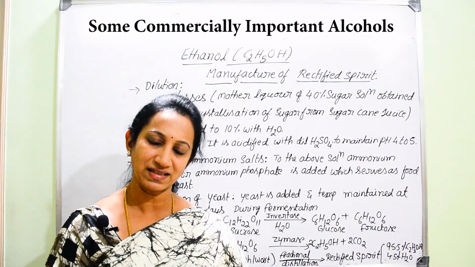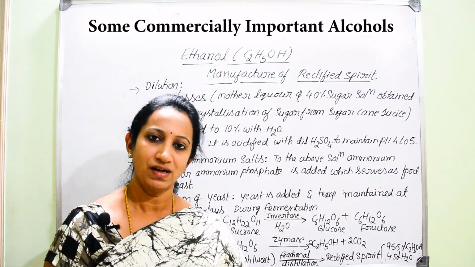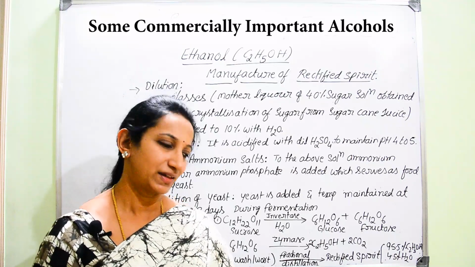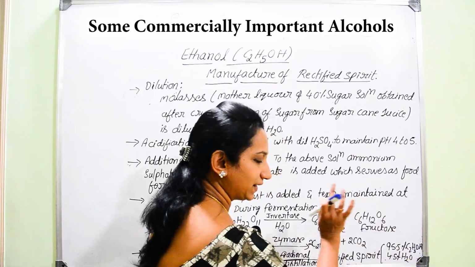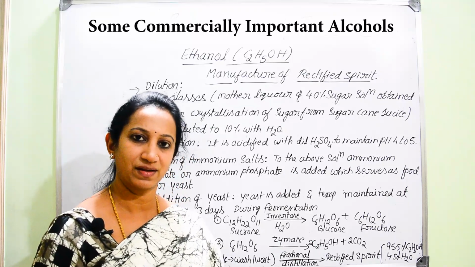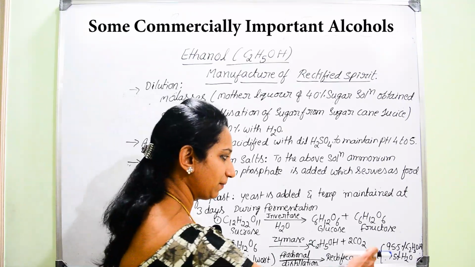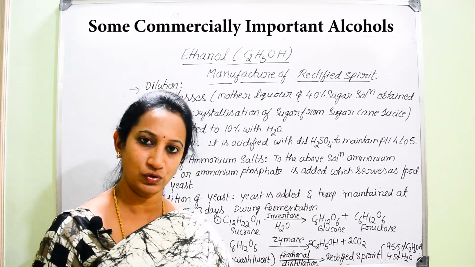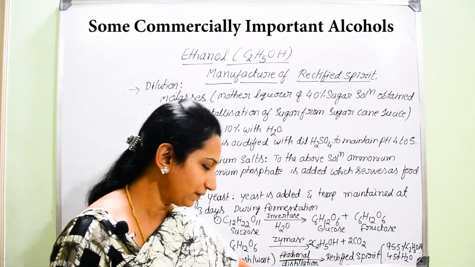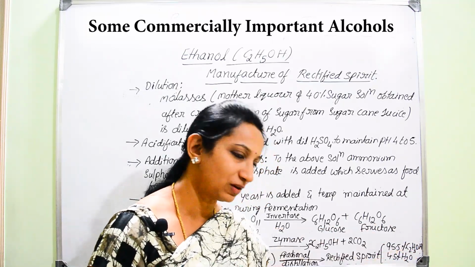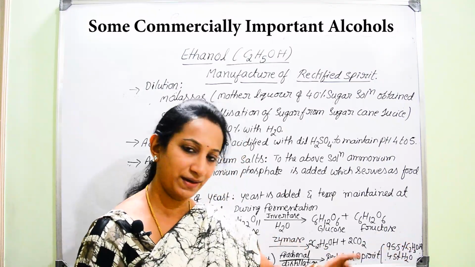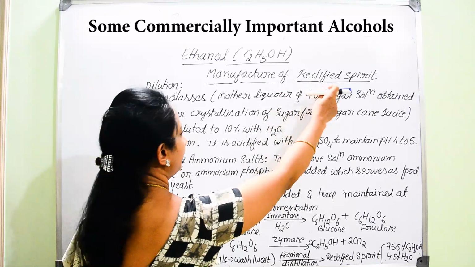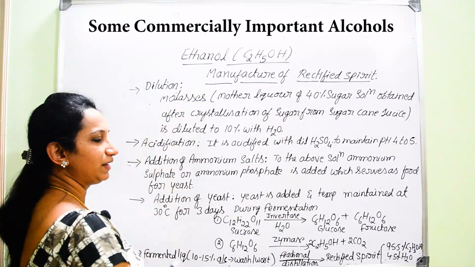This rectified spirit contains both ethanol as well as water. They act as an azeotropic mixture, which will boil over at the same temperature. Why are they acting as an azeotropic mixture? We cannot separate them by simple distillation, because both will evaporate at the same boiling point. Hence this rectified spirit is an azeotropic mixture containing 95.5% ethyl alcohol and 4.5% of water. That is how we manufacture the rectified spirit with the help of molasses.